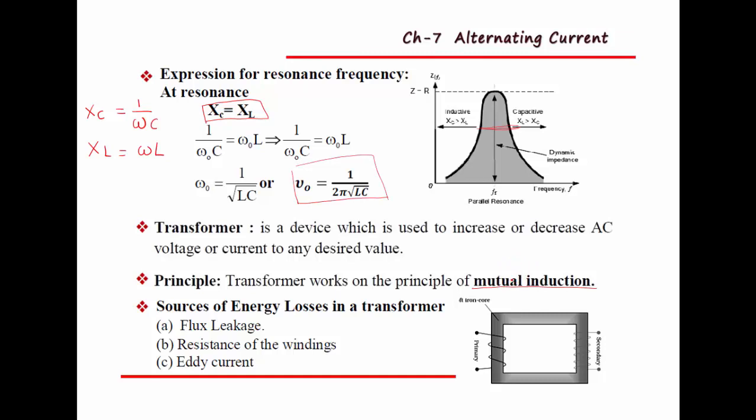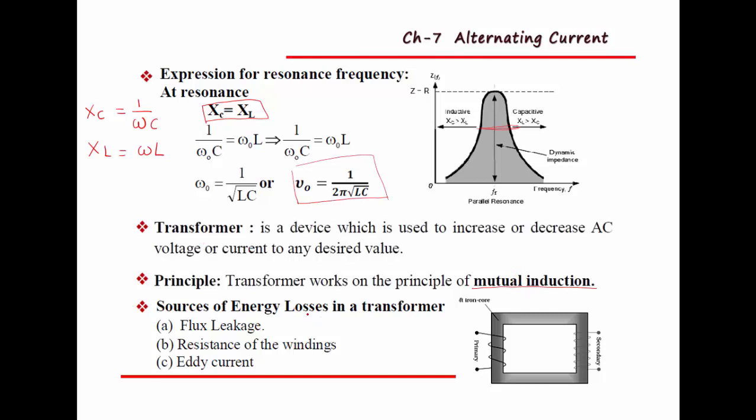That is, when the current in the primary coil changes, an EMF is induced in the secondary coil. That means when current changes in one coil, induced EMF takes place in the neighboring coil. On that principle, the transformer works.